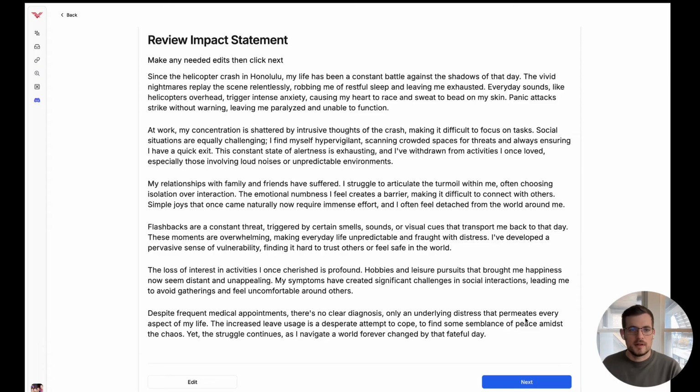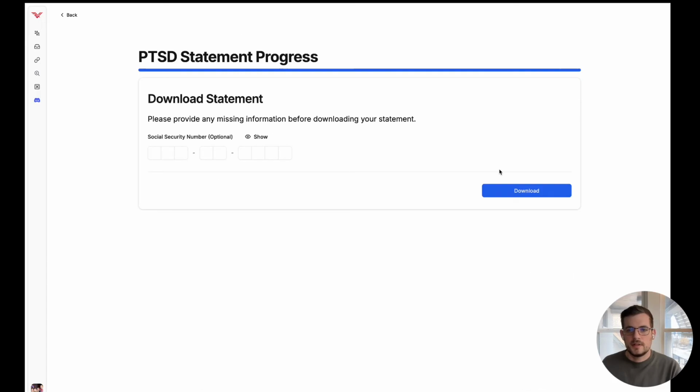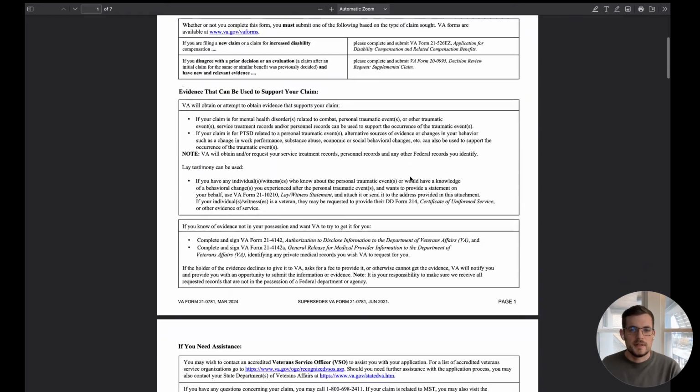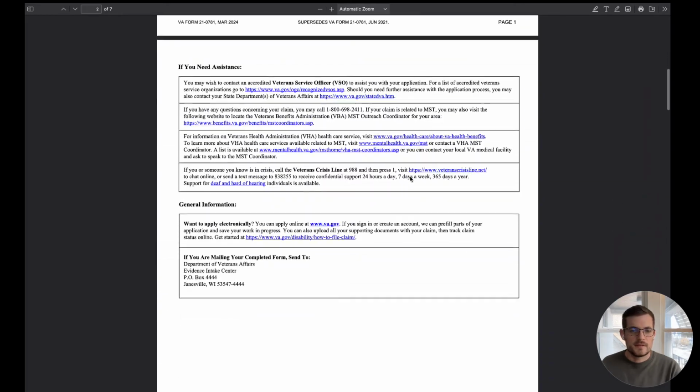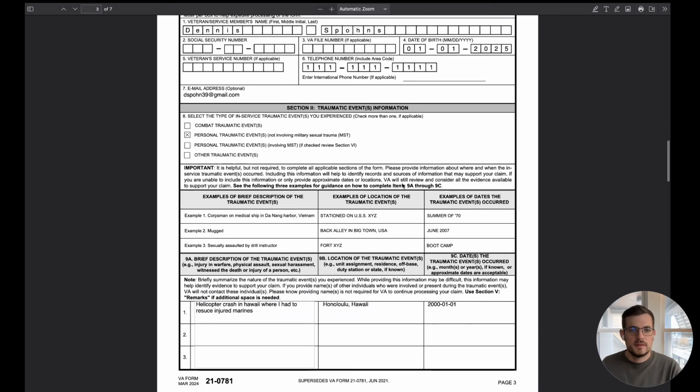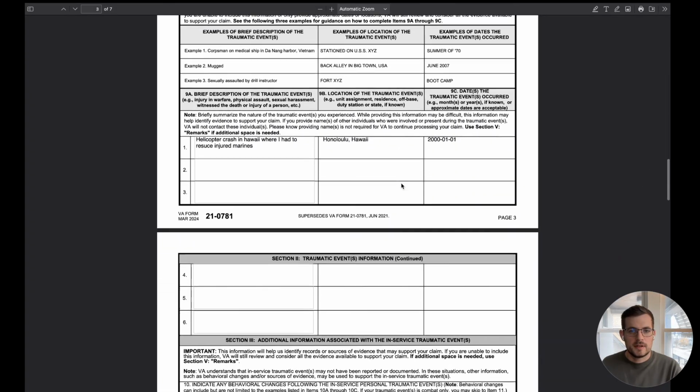Okay, so you can see here, I'll let you guys pause this. You can always read it. But basically, this is a statement that you can use now for your PTSD claim. You can come here, you can go ahead, hit download. This is where you'll get a downloaded PTSD form. So you can see here, all filled out, all ready to go for you.